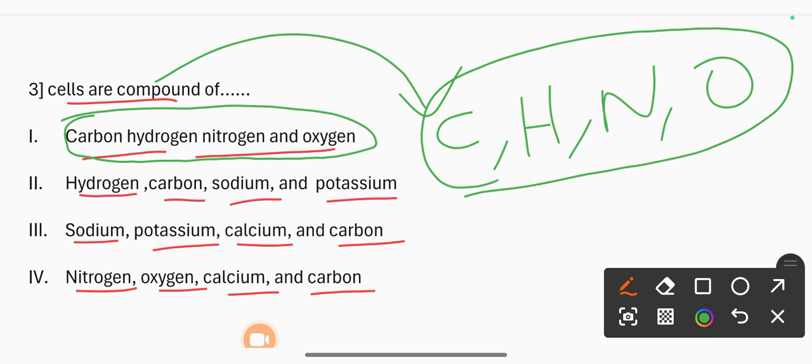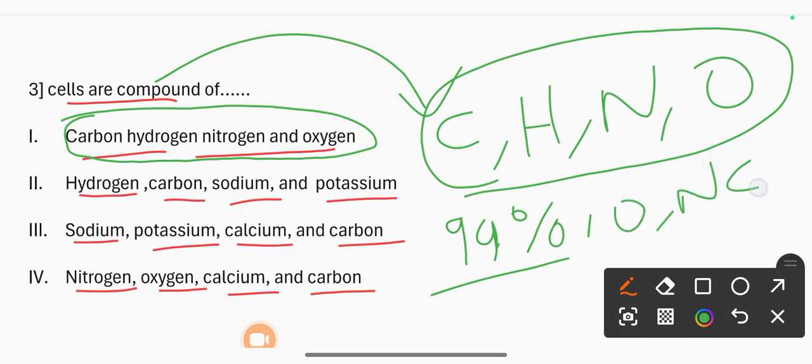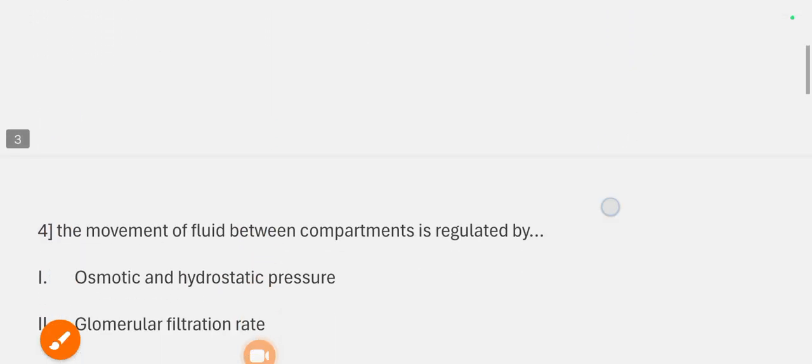Almost 99% of a cell is made up of these elements: oxygen, nitrogen, carbon and hydrogen. This is what cells are composed of: carbon, hydrogen, nitrogen and oxygen.